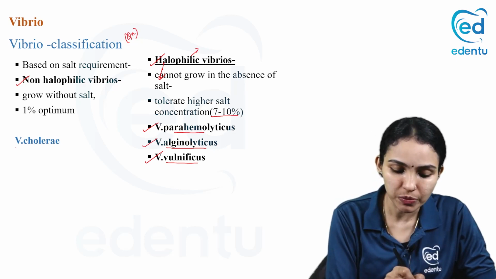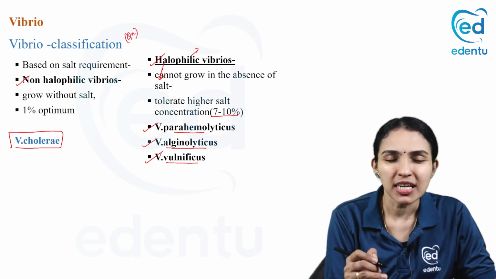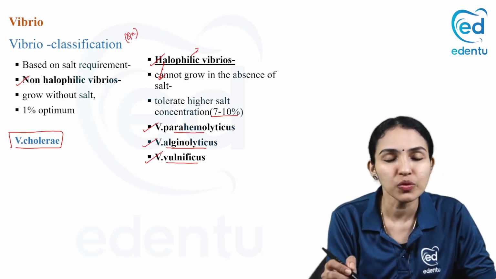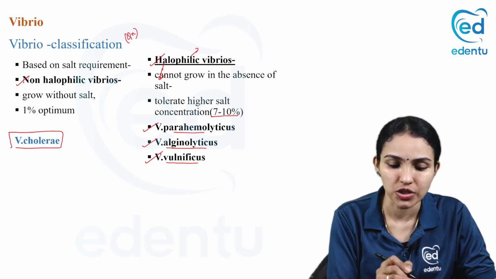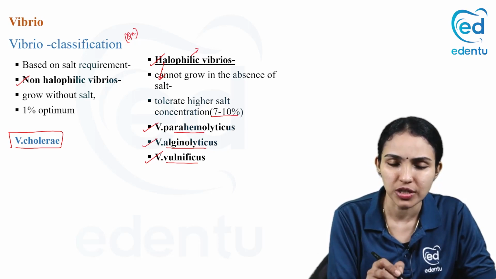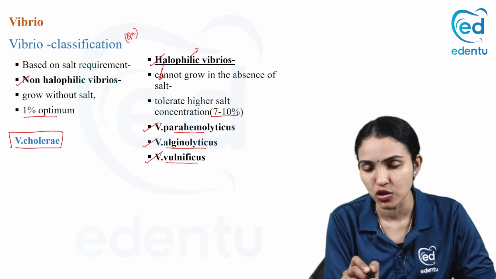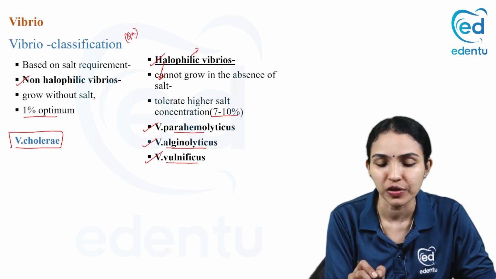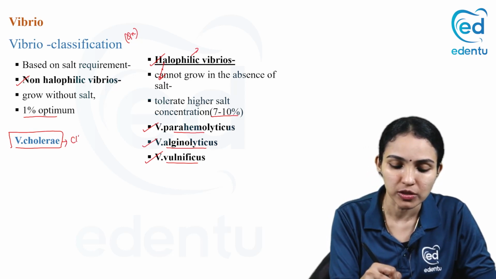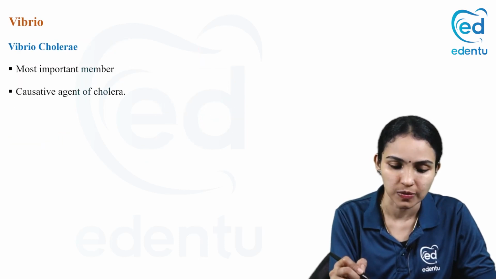Whereas coming to our important one, Vibrio Cholerae, it is non-halophilic. That means it doesn't require salt for growth. The other ones require higher salt concentration. But Vibrio Cholerae doesn't require higher salt concentration. Just 1% salt is optimum for them. They can grow even without salt. So they are non-halophilic. And this is the important pathogen which causes the disease cholera. So that is what we are going to learn in this session.